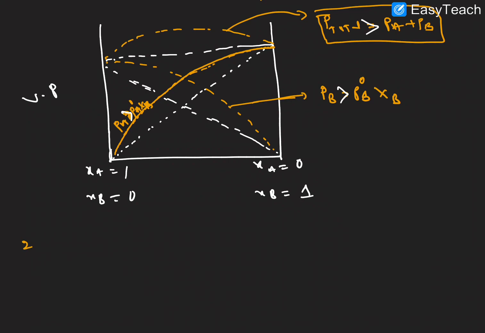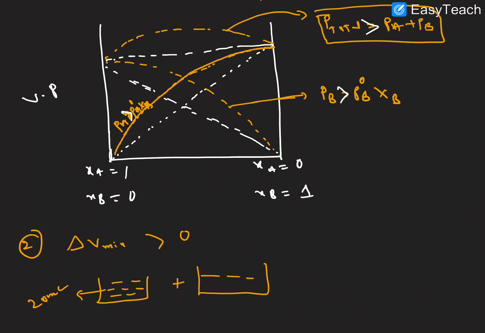The first point is over. Now the second point: delta V mixing, the change in volume, is greater than 0. For example, here we take 20 ml and mix it with another solution of 20 ml, right?